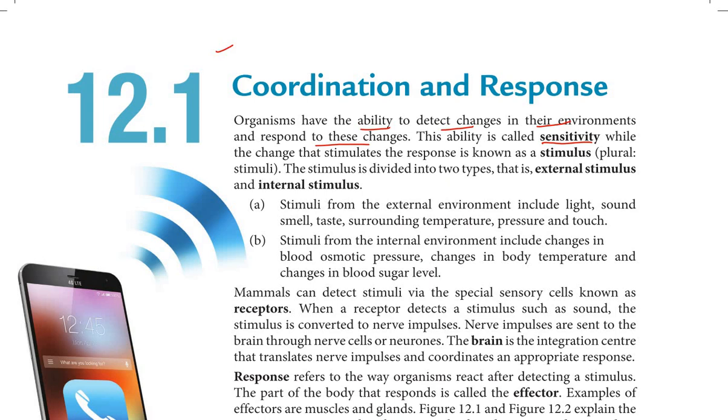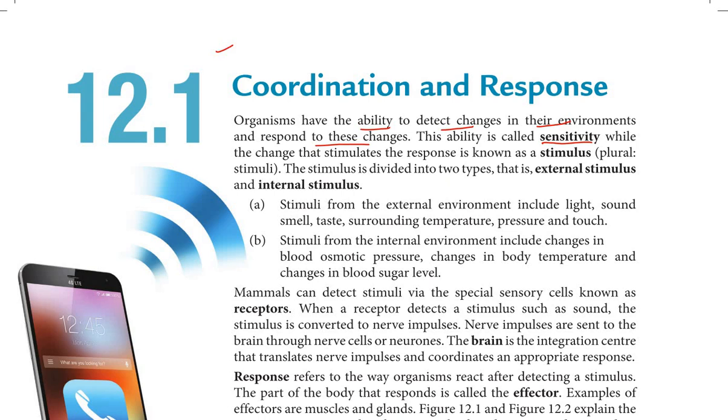What are the responses? For example, if our body temperature becomes high, what will be the response of our body to make sure that we can return our body temperature to normal, 37 degrees Celsius, for example? So we have the ability to detect changes and then to respond.